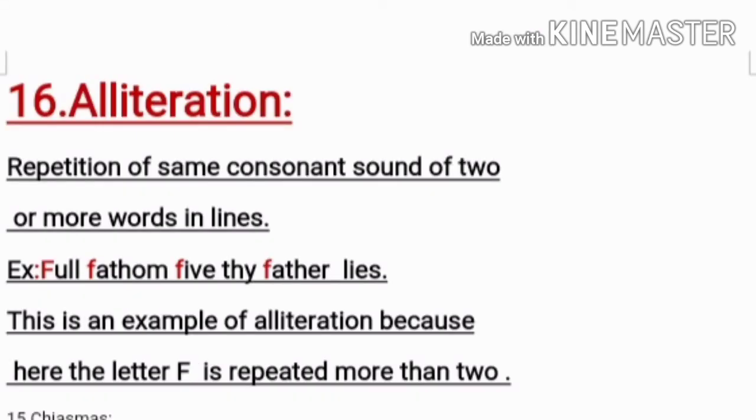Alliteration. Repetition of the same consonant sound in two or more words in a line. Look at the example. Full fathom five thy father lies. Here, at the beginning of a few words, the letter F is repeated and F is highlighted here. So this is an example of alliteration because here the letter F at the beginning of a few words such as full, fathom, five, father is repeated more than twice. So undoubtedly this is an example of alliteration. For alliteration, you should remember any one letter will be repeated in a line more than twice.